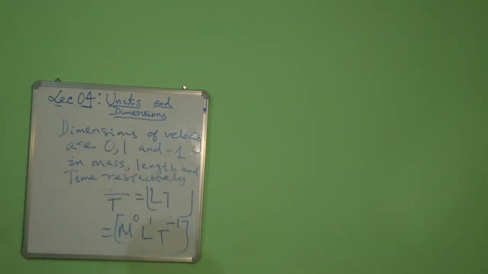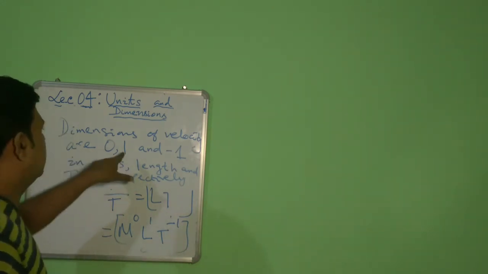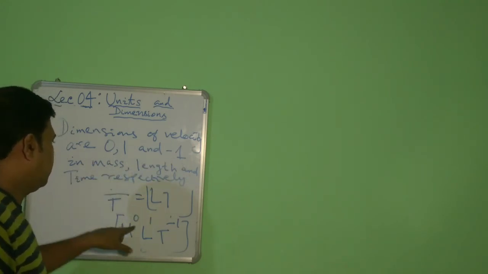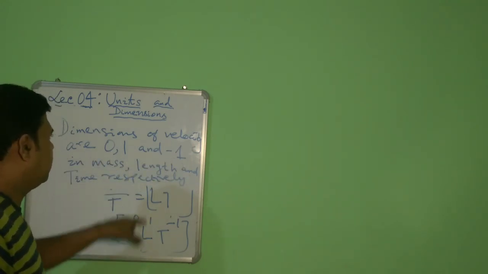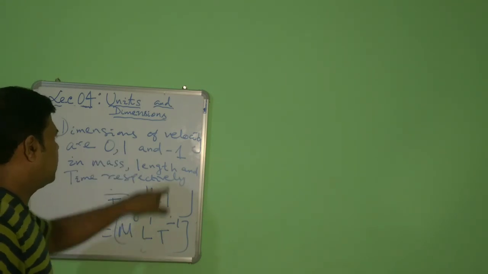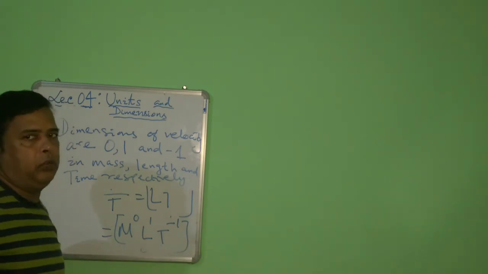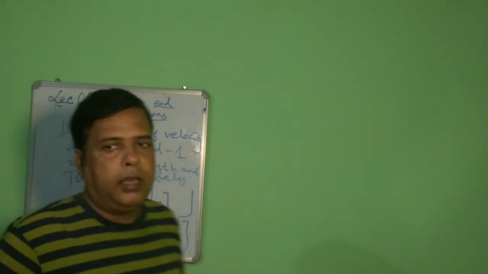This is the method in which we express. So dimensions of velocity are 0, 1 and minus 1 in mass raised to the power 0, length raised to the power 1 and T raised to the power minus 1.